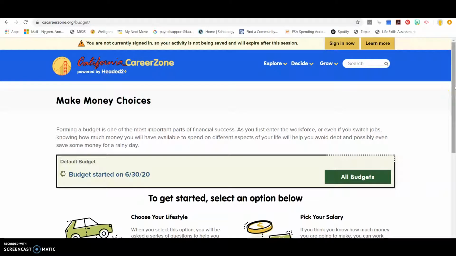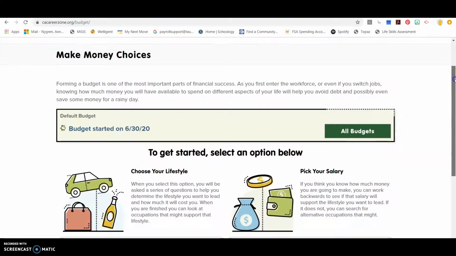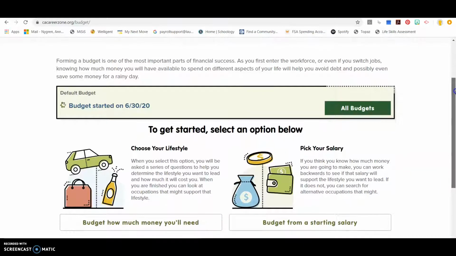Hi, today I'm going to show you an activity titled Make Money Choices available on the California Career Zone's website. You'll see that this is the web address that you'll type in, and it will lead you to this page. Once you're on this page, you'll see that you have two options to get started.